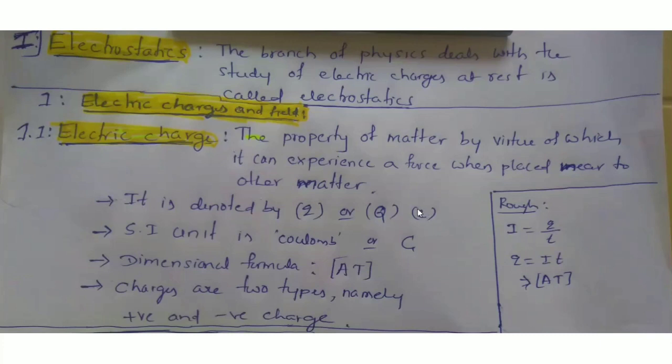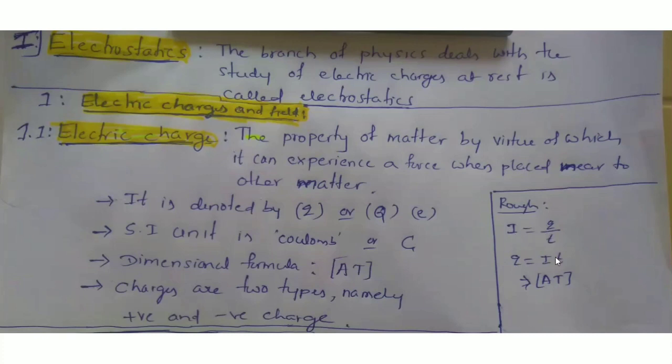Also we can consider the elementary charge, which is denoted by e. The elementary charge on a proton or electron is e. The SI unit of charge is coulomb, denoted by capital C. The dimensional formula of charge is A into T. How? I equals Q by T, the definition of electric current, where I is current, Q is charge, and T is time.